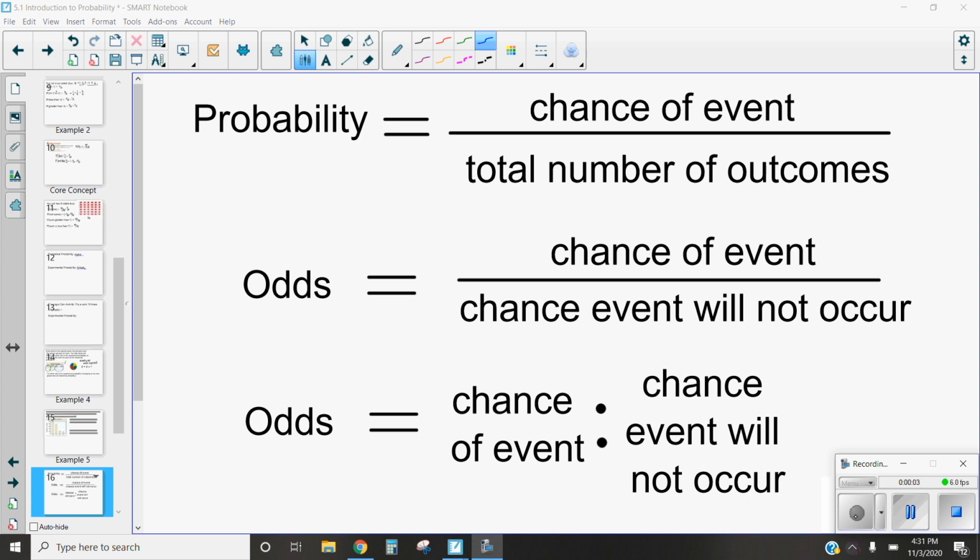Hi, this is Mrs. Kidman, and in this video, we are going to be discussing the difference between probability and odds. Now, probability and odds are two things that we hear often. So they're thrown around interchangeably, but they're actually different.